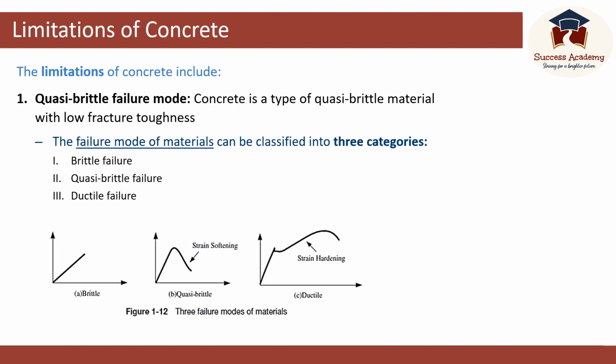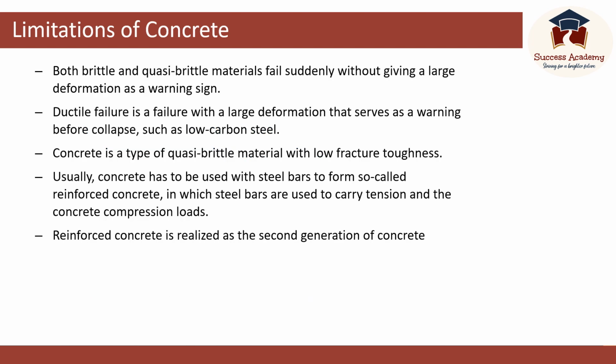Let's see the limitations of concrete. Concrete has quasi-brittle failure mode. When we consider the failure modes of different materials, we can divide them into three categories: brittle failure, quasi-brittle failure, and ductile failure. You can see the stress-strain curves of three different modes in this slide. Concrete is a quasi-brittle material that can exhibit a failure without yielding, so it has a low fracture toughness. It is good in compressive forces but not good in tensile forces, so we need to incorporate steel reinforcement in concrete.